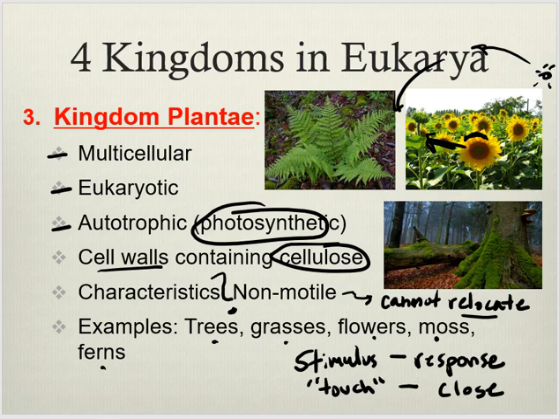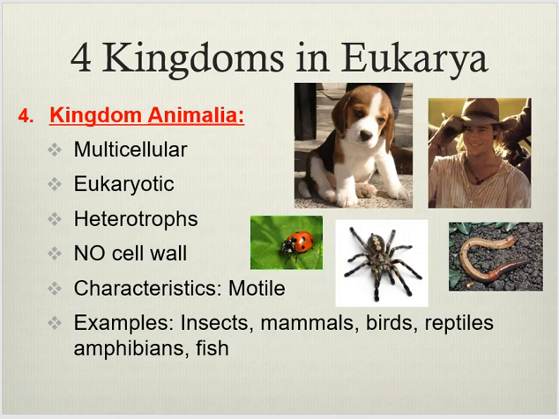All right, and the big kingdom. Animalia. All are multicellular, all are eukaryotic, all are heterotrophs. Do they have cell walls? No. No cell wall. So it's the only kingdom that doesn't have a cell wall. All right.